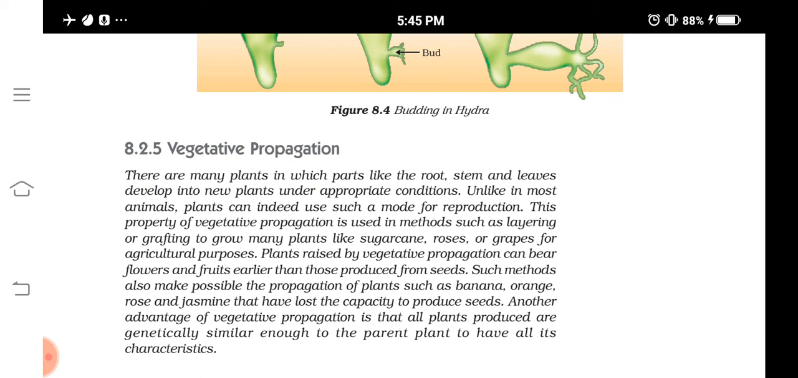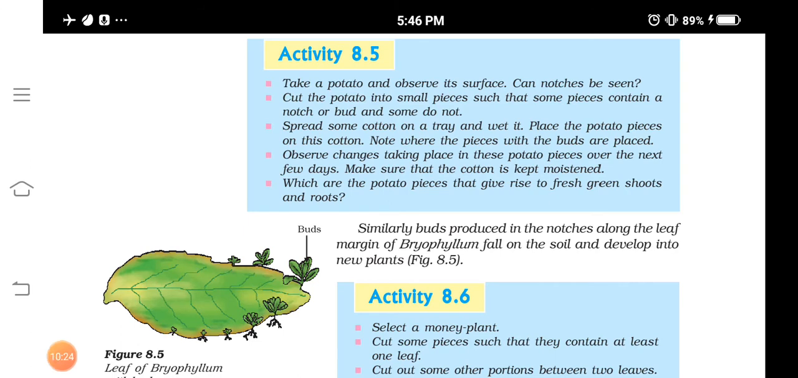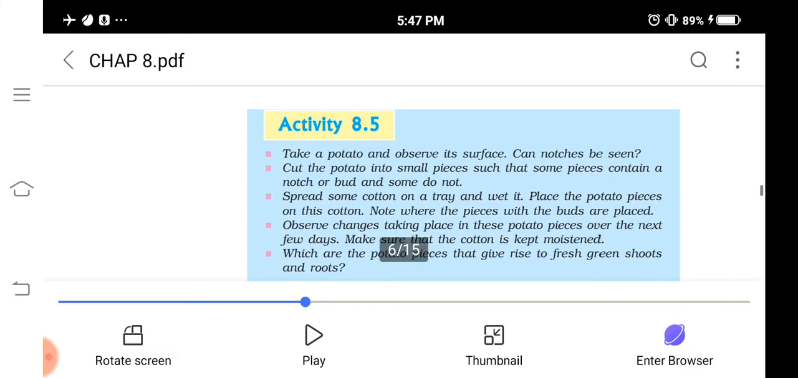Understood? But if we follow vegetative propagation, there won't be what? Variation, and this results in the same type of progeny as the parents. The production of the same type of progeny as the parents. That is the advantage of what? Vegetative reproduction.